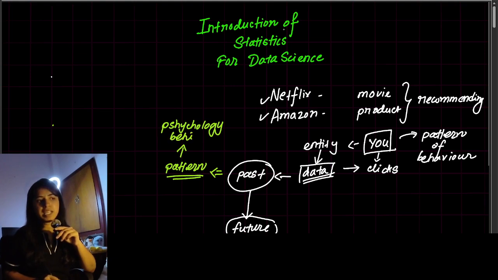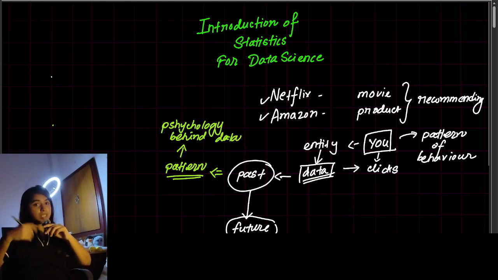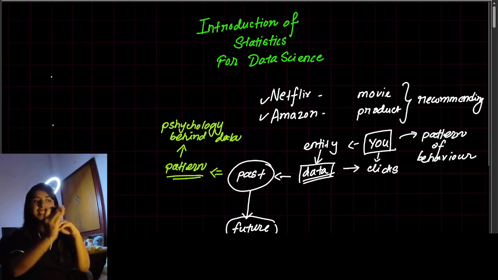You are not finding it manually, your machine is finding that psychology, the pattern from the past data. Now what happens in the future? The machine is predicting something: what you will be doing, what is your next move?